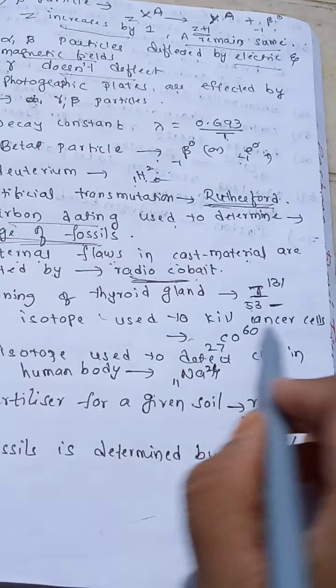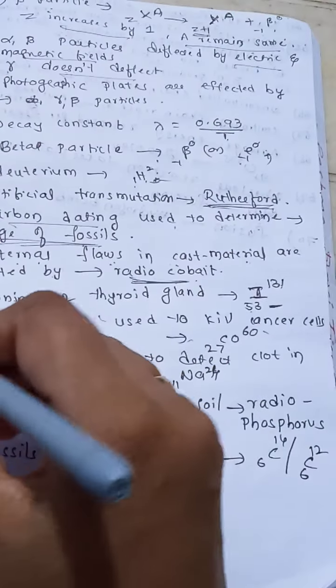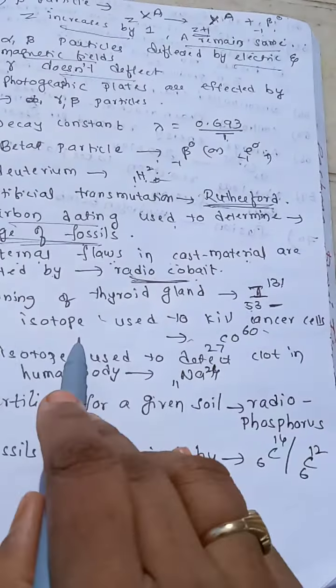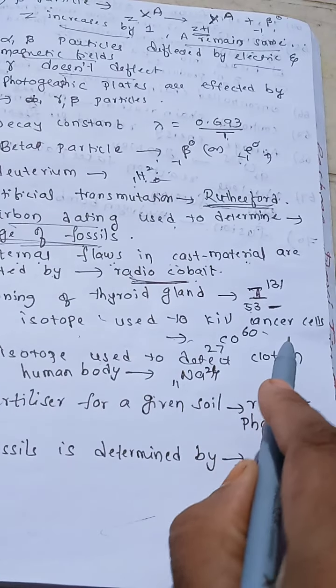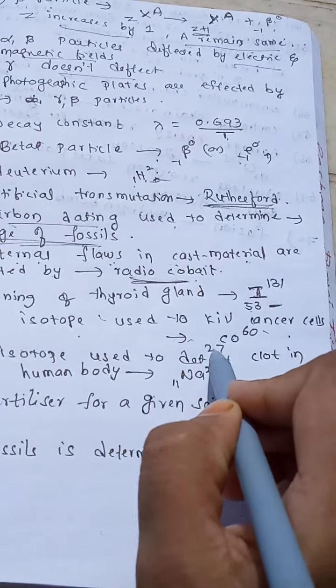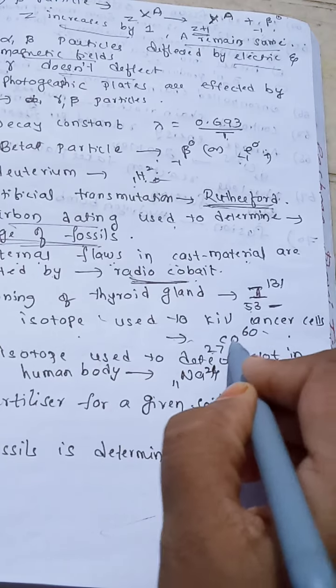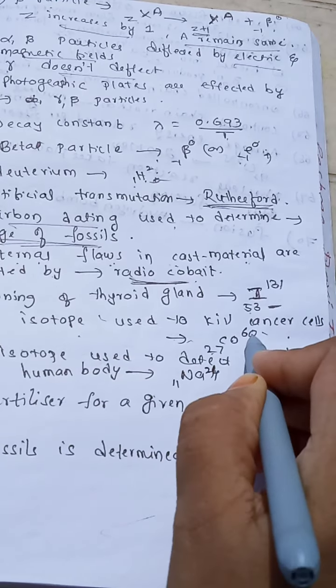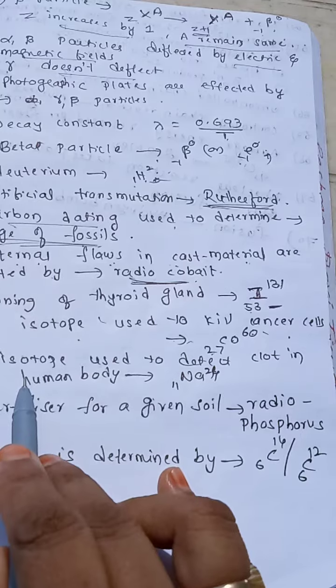Radioisotope used to kill cancer cells. This is most important. The radioisotope used to kill cancer cells is cobalt 27-60.